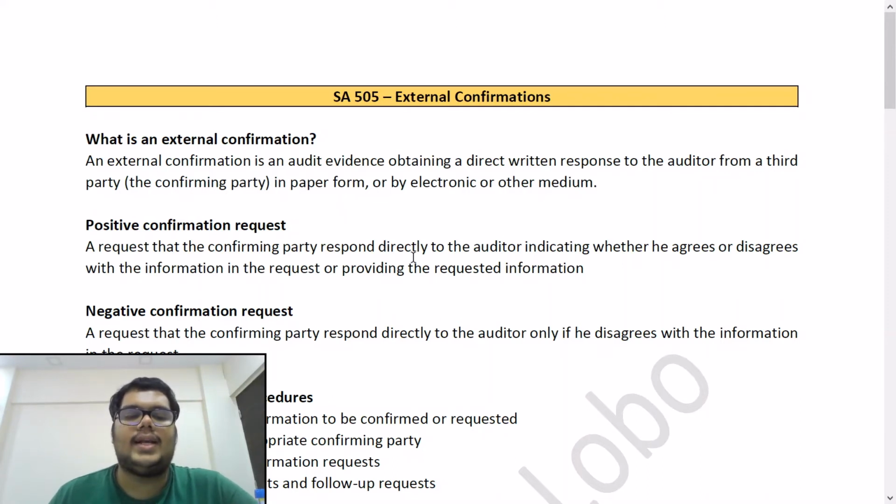Okay. Now next answer is negative confirmation request. It is a request that the confirming party respond directly to the auditor only if he disagrees with the information in the request. So if he agrees, he does not have to confirm back anything. That is, if he does not respond back, the auditor will assume that everything is fine. Only if he responds back, it means that the third party does not agree with the information that the auditor has sent to the third party.